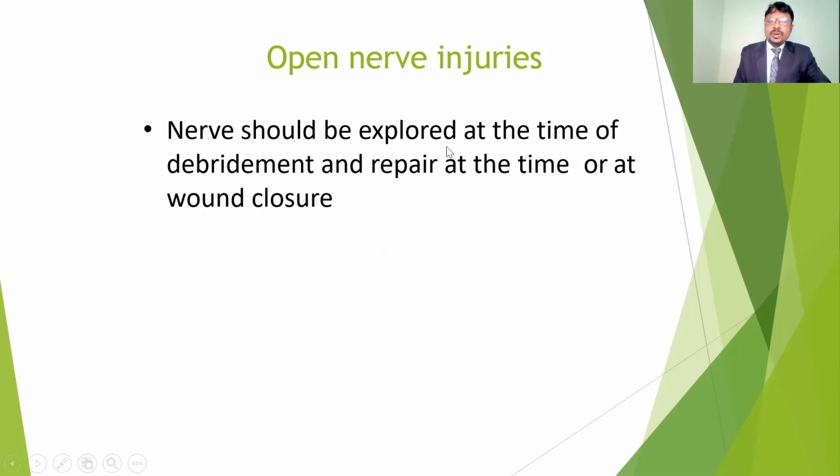The nerve should be explored at the time of debridement and repaired at the time of wound closure. If the nerve is exposed outside because of an open nerve injury, at that time we also have to explore the nerve, do the debridement, and also repair. Debridement means whatever infected or foreign body materials are exposed with the nerve injury, we clear and clean the waste and dirt material, and repair at the time of wound closing. This also improves normal function.